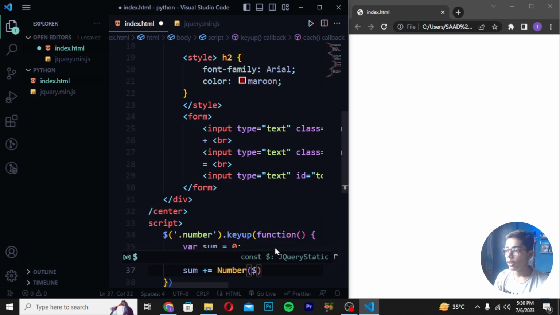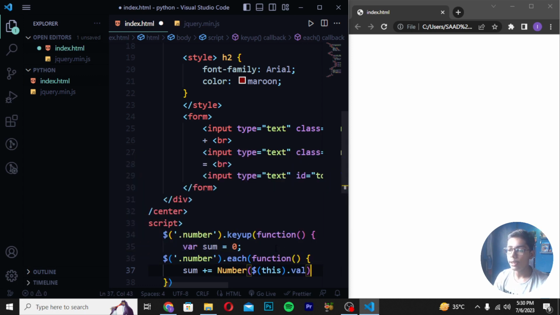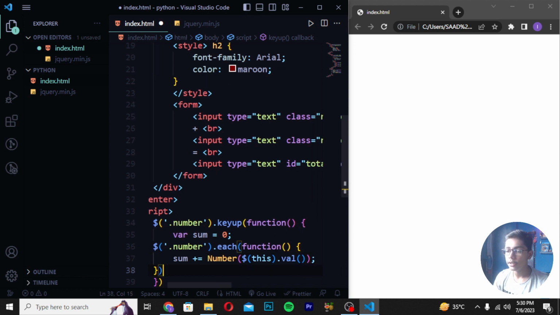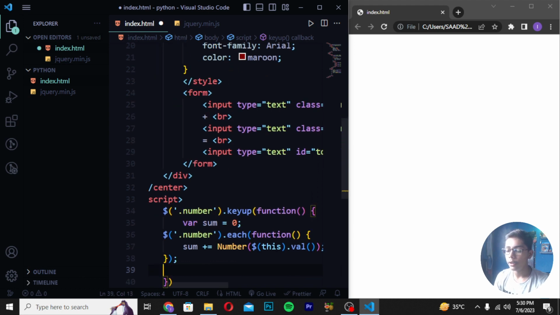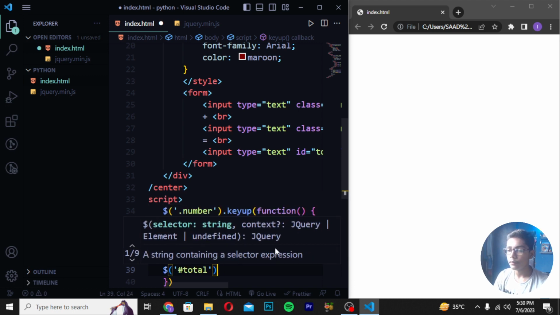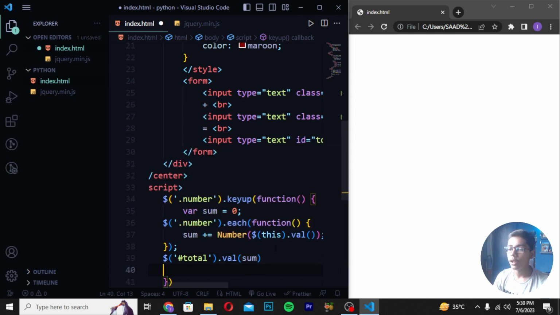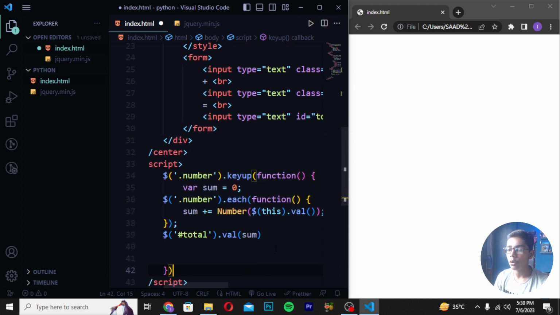When you've written this number value, you have to write this tag again, and then create this tag in this. Then you have to write here .val, which means value, which is the short form of that, create bracket here as well. Then close this tag as well. Here I will be writing this tag, and then you have to write here #total, create .val, and here you have to write sum. After writing this, you have to move down, and then close this tag.